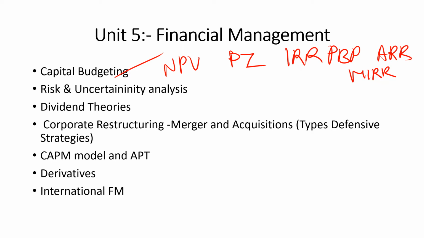Then risk and uncertainty analysis. It is also related to capital budgeting, that is, how to analyze risk: certainty equivalent, sensitivity analysis, and decision tree analysis. You should know the methods and the statements and features related to them. Next comes dividend theory. Again, there are approaches: Walter, Gordon, Lintner, and Modigliani Miller. Take care that the Modigliani Miller model should be on your list, and the Gordon and Walter models are also important from the exam point of view.